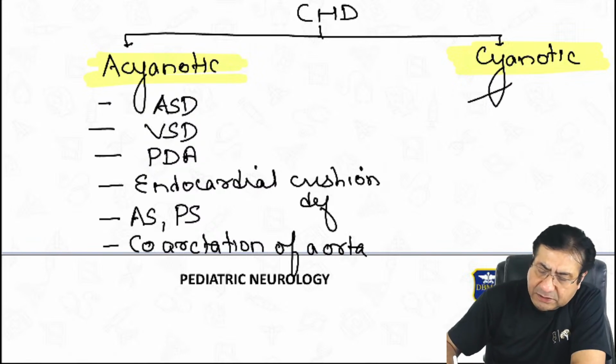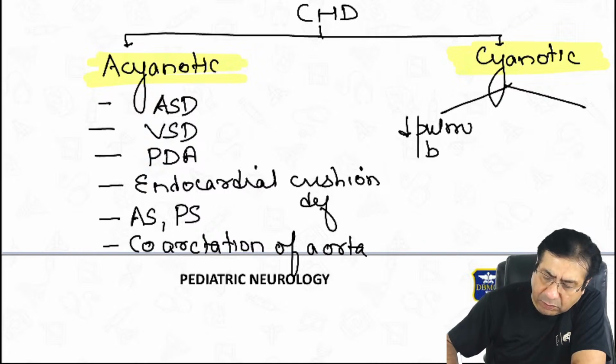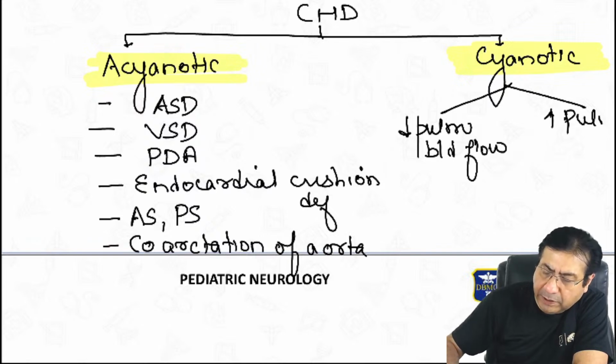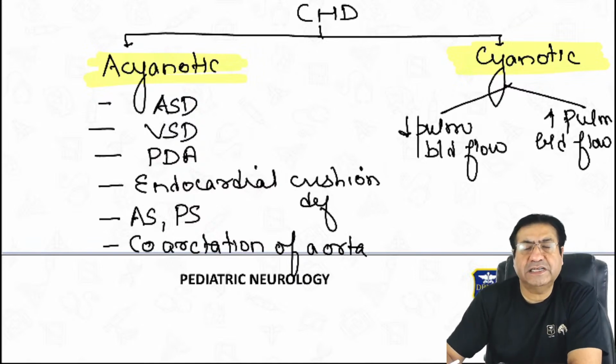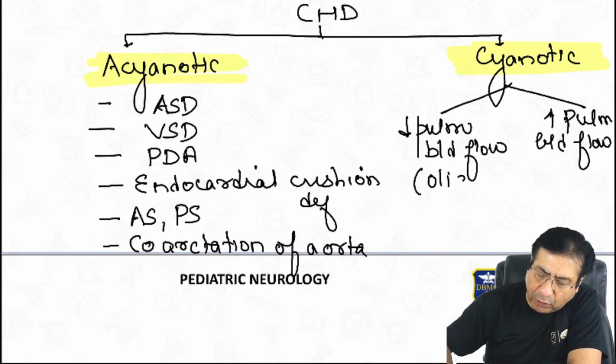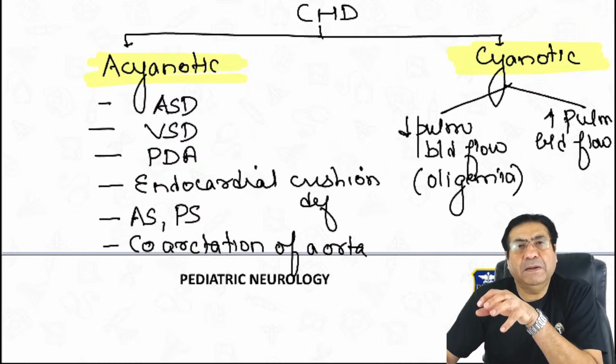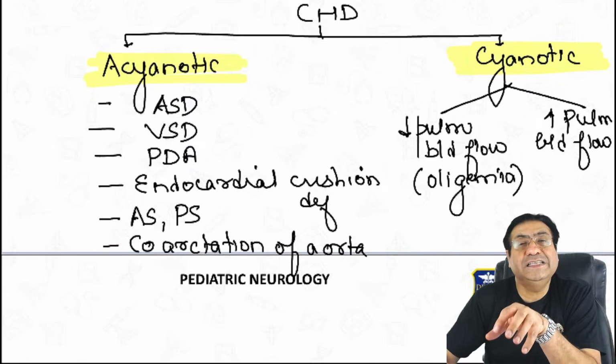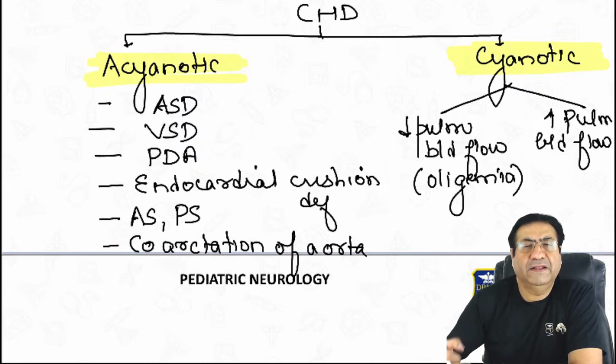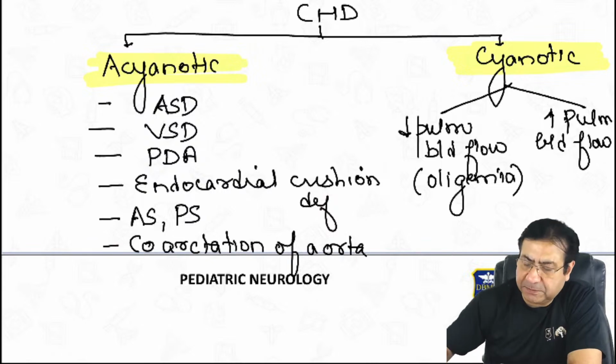Cyanotic congenital heart diseases, on the other hand, are associated with either decrease in the pulmonary blood flow or increase in the pulmonary blood flow.